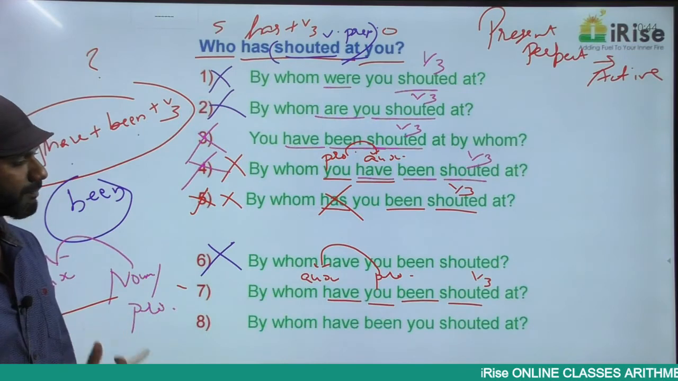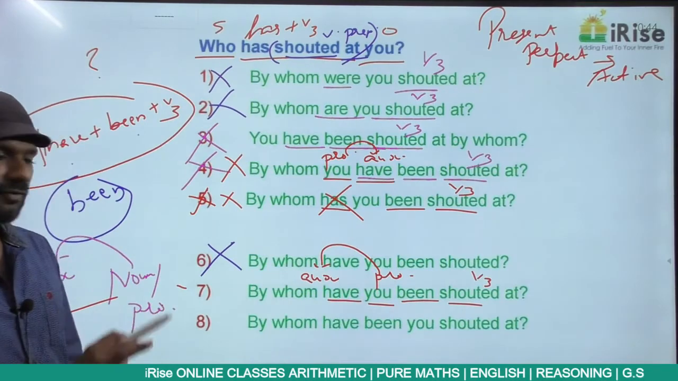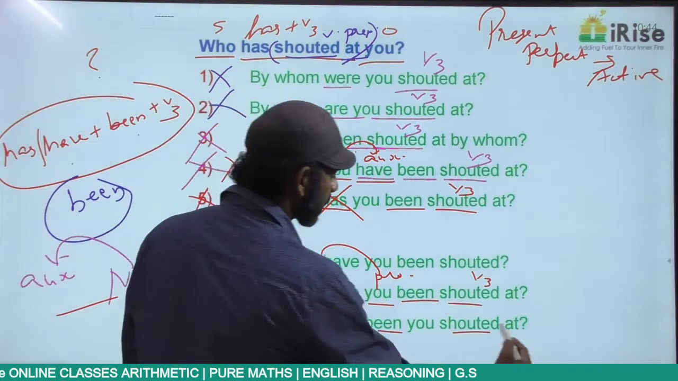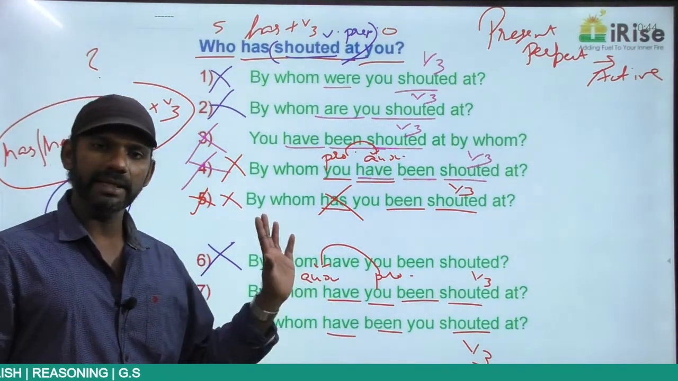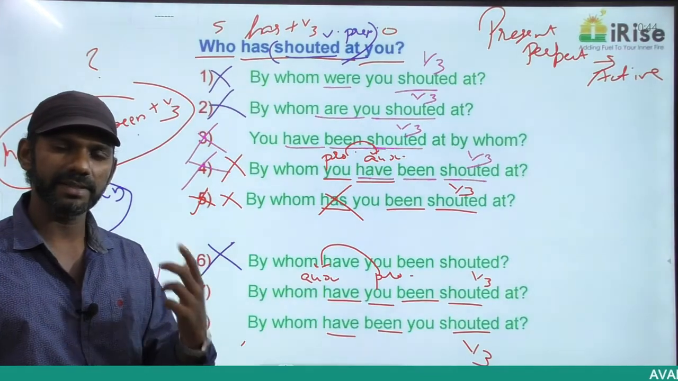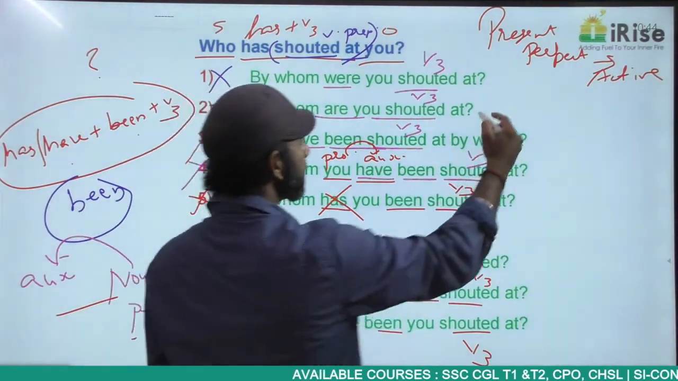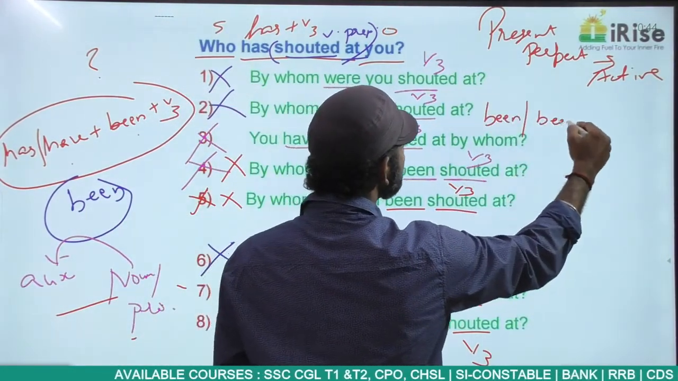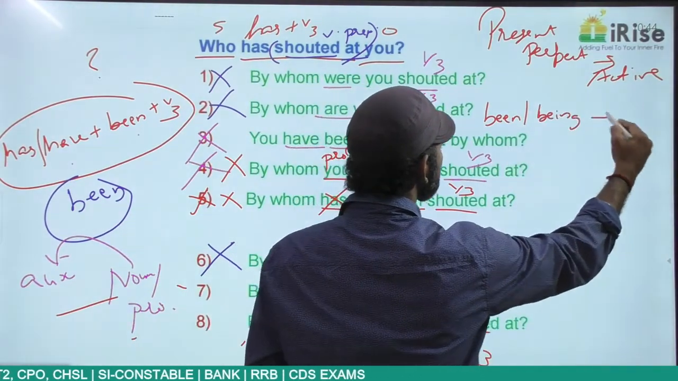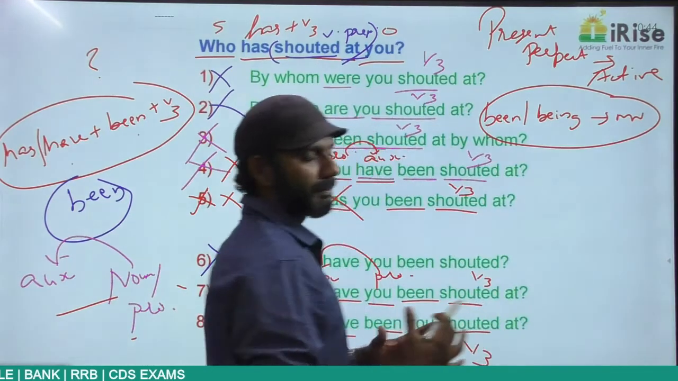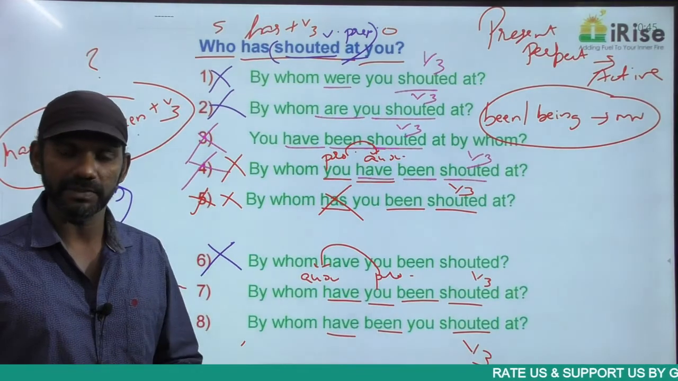By whom have been you shouted at? Starting with a question word, ending with a question mark. Shouted at is a phrase, completely fine. Have been shouted is have plus been plus V3. Shouted at, completely fine. Now, grammatically correct or wrong? If you check the examples I gave in the continuous category and the perfect category, been and being go along with the main verb. Main verb means action. Been and being go along with the main verb.